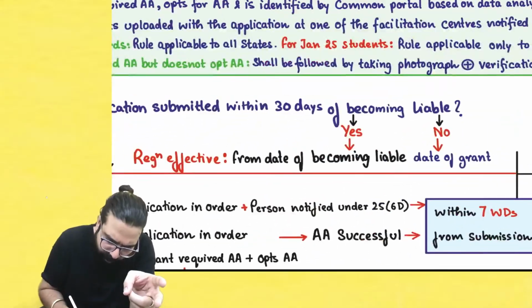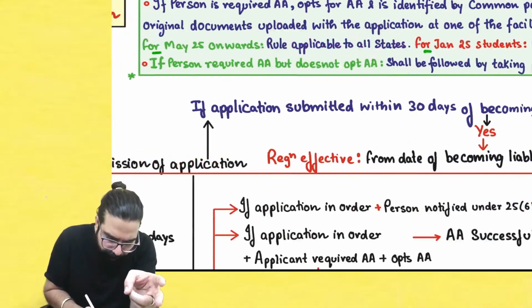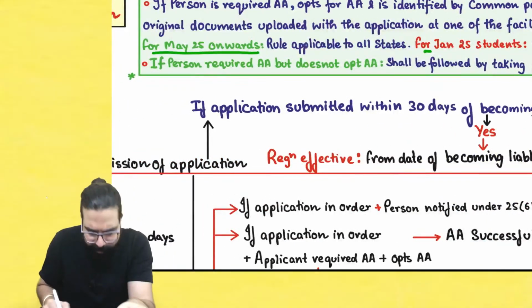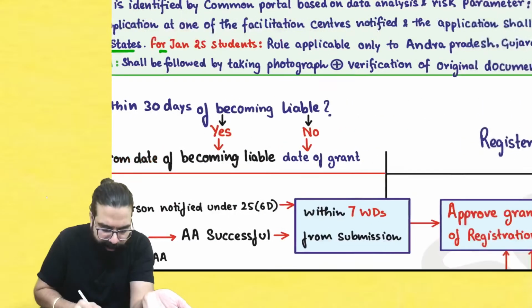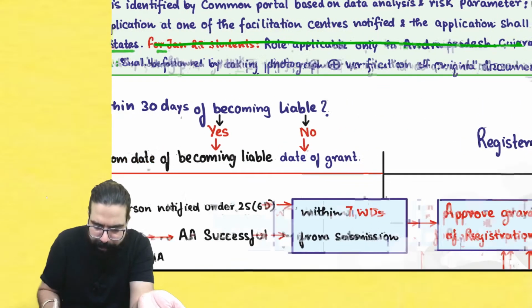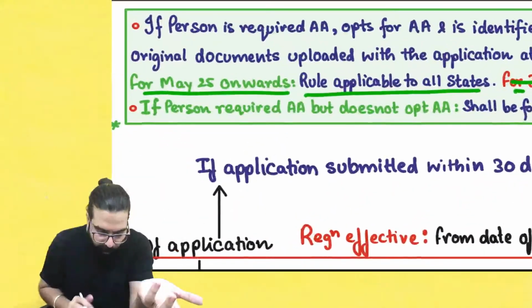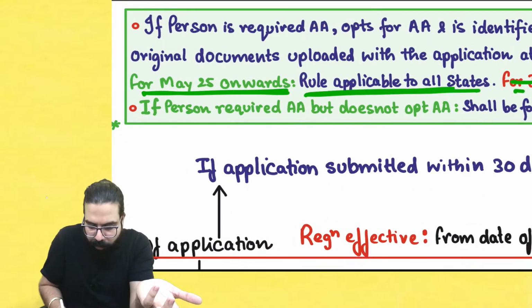But I told this is only applicable for January students. For May 25 onwards, the amendment is what? This rule is now applicable to all the states. So, January students ke liye, it was not applicable. It was only applicable to 3 states. But now, it is applicable for May 25 onwards. This rule is applicable to all the states.